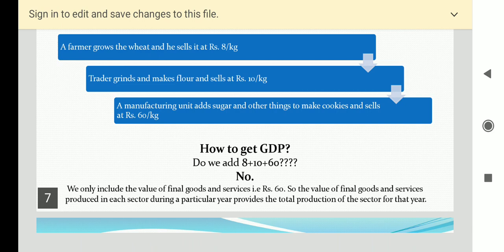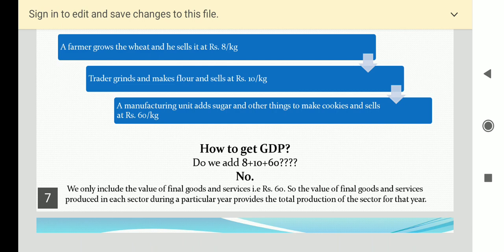For any country, GDP shows how big the country is. GDP is so important. Now students, a very important question that you need to understand is how to get this GDP, or who calculates the GDP. This is a mammoth task. What is a mammoth task? Which is very great, big in terms of work.